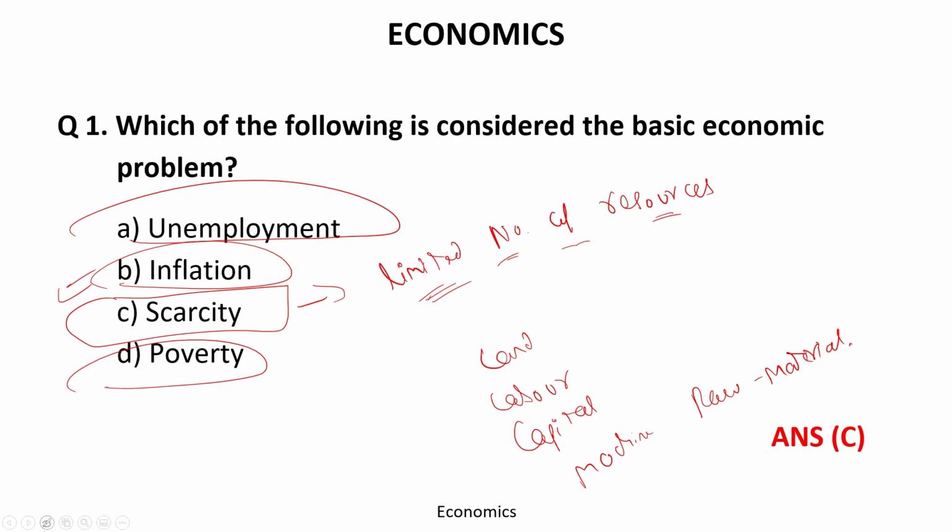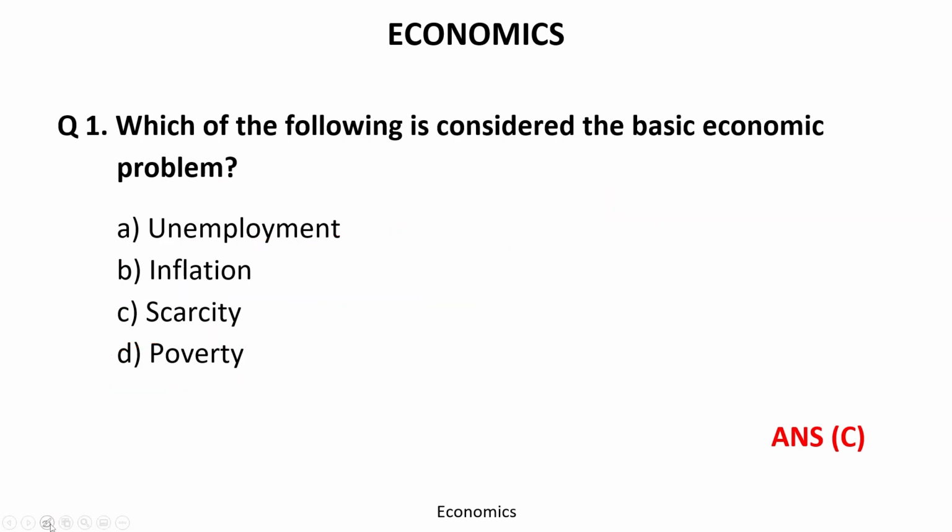Let's take an example to understand it better. If there are only 10 resources and the number of people is 100, what is the problem?